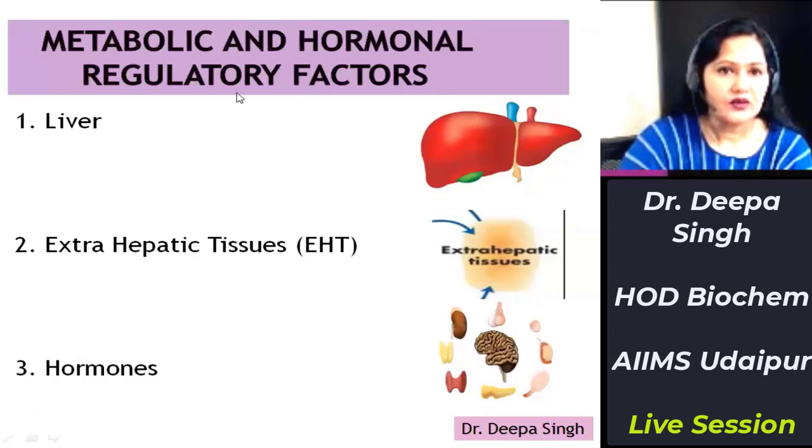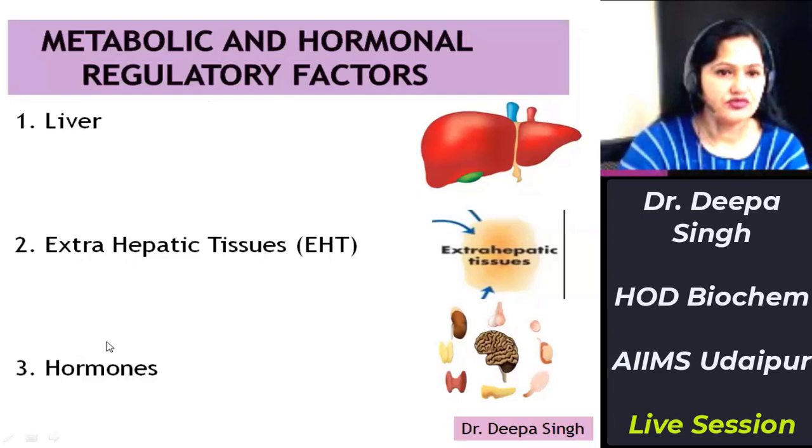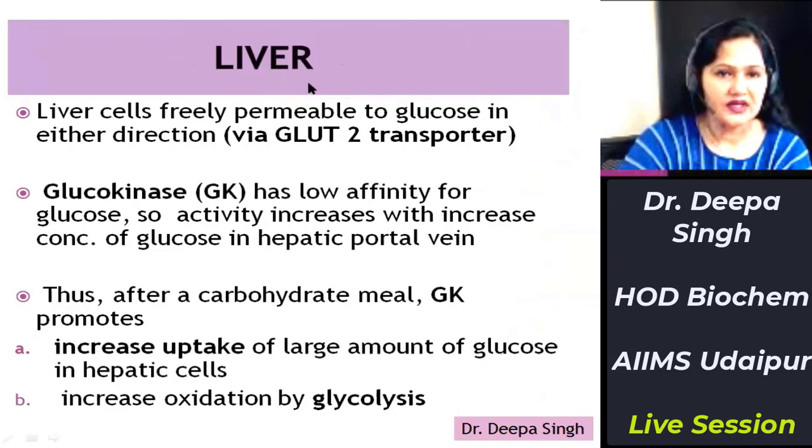Now, regulatory factors. There are many metabolic and hormonal factors which regulate the blood glucose concentration. We'll address them one by one. First is the liver, second is extrahepatic tissues, and number three is hormones. We'll see first how the liver maintains the blood glucose concentration. Liver cells and pancreatic islet cells are freely permeable to glucose in either direction by the glucose 2 transporter.